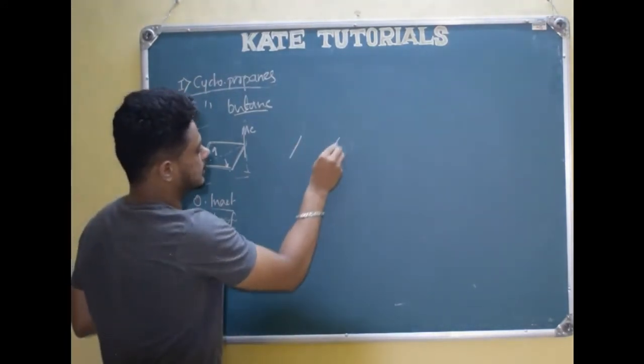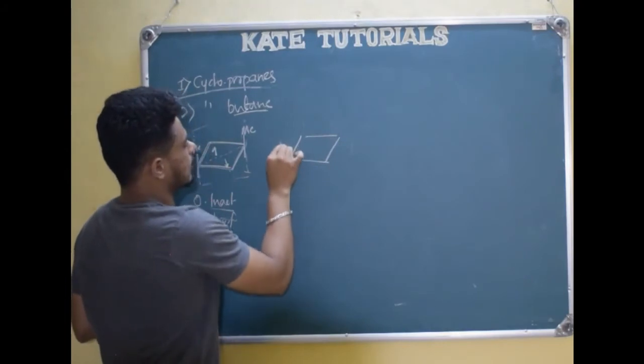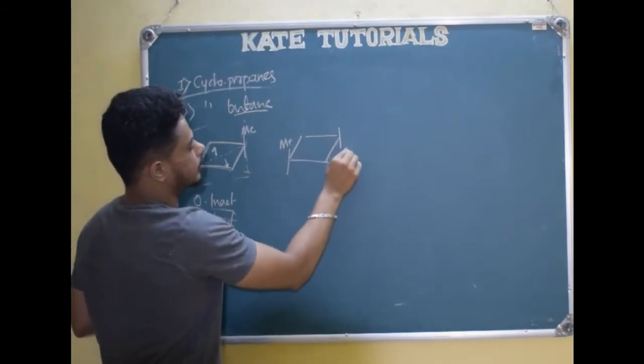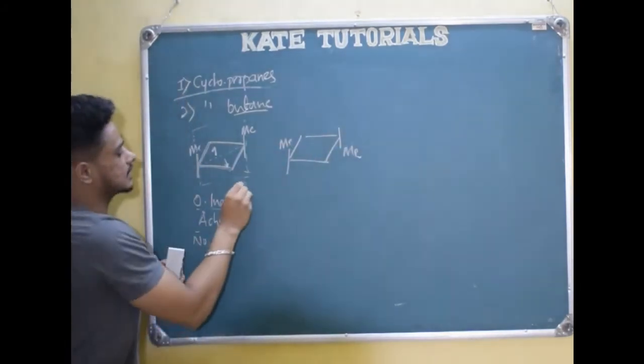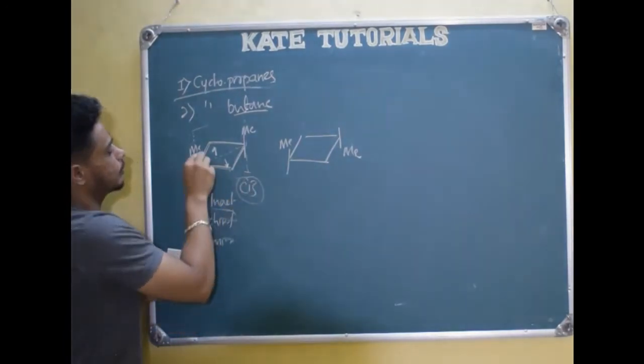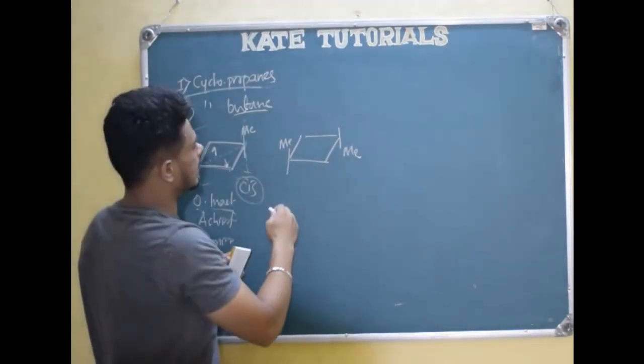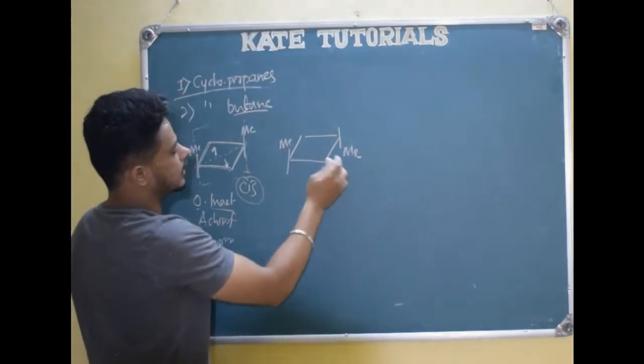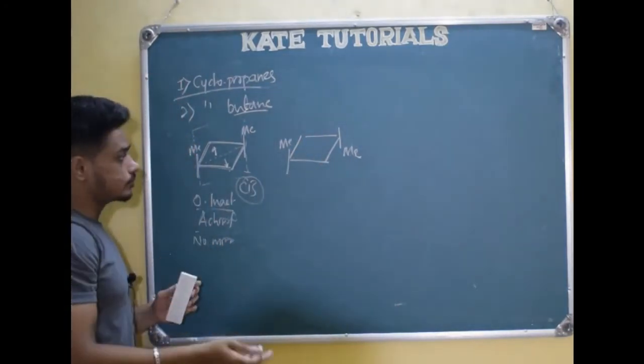Let us do this: one methyl above, one methyl below. So this is the trans conformation. Why? Because here one is above and one is below, whereas in the previous one both methyls were above.